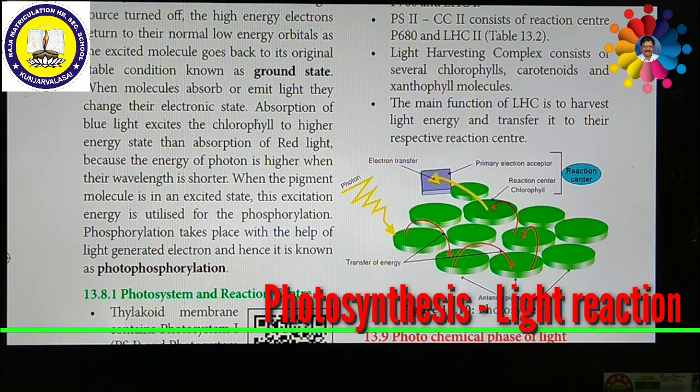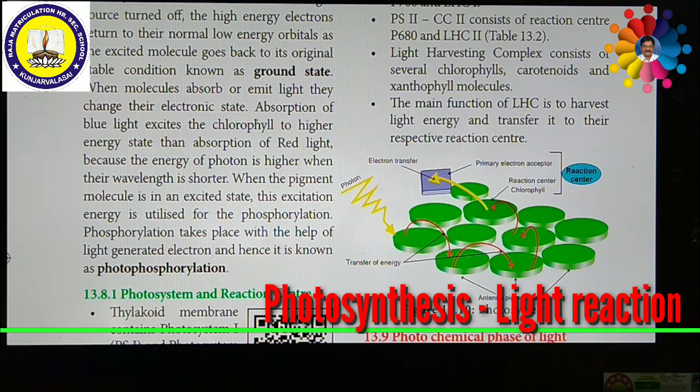So these are trapping the energy. These are absorbing the energy from sunlight. Photons of light will be trapped by this photosystem. Already we know that there are two photosystems: photosystem 1 and photosystem 2. The thylakoid membrane contains photosystem 1 and photosystem 2.